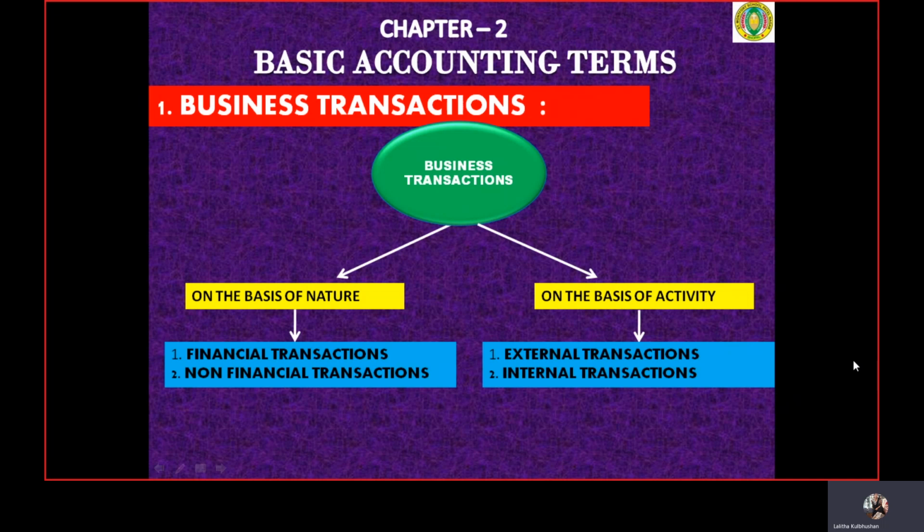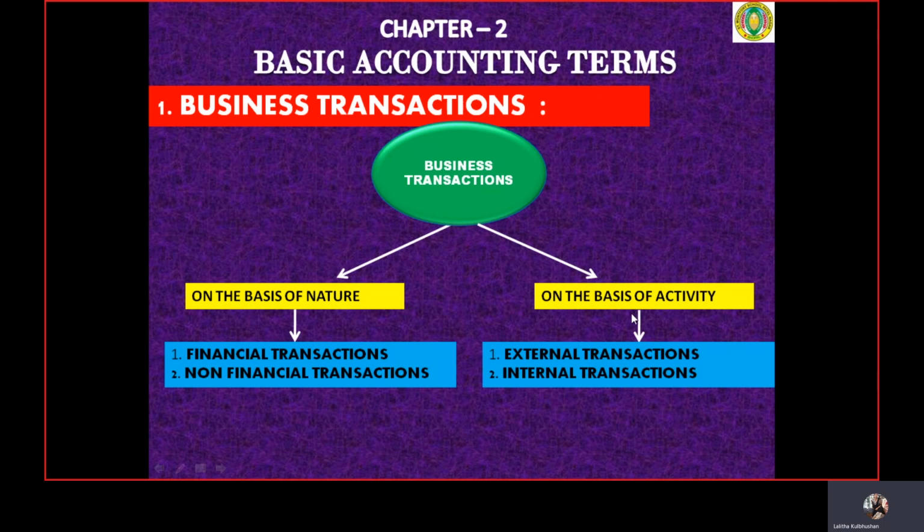Financial transactions are those transactions which are related to money, where money is involved. Such transactions are called financial transactions. And non-financial transactions are those where money is not involved, or where the monetary aspect is not there.